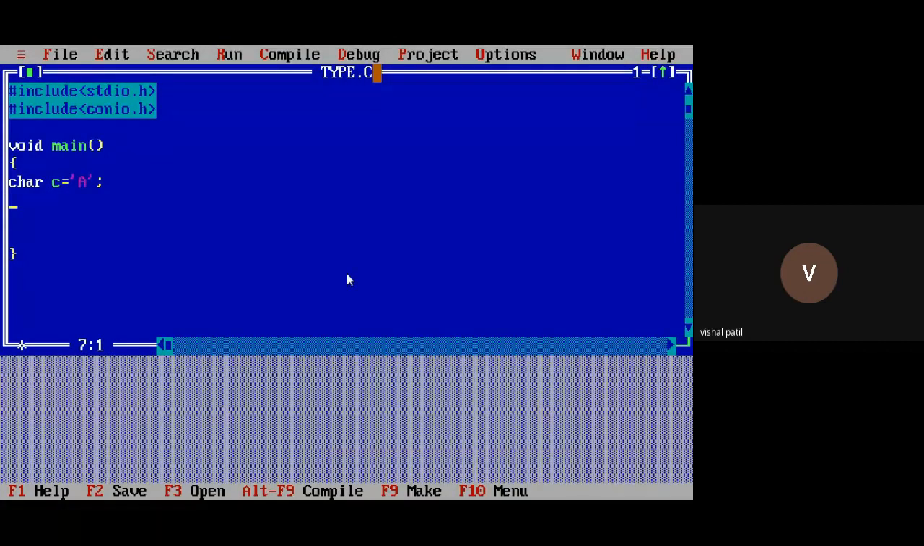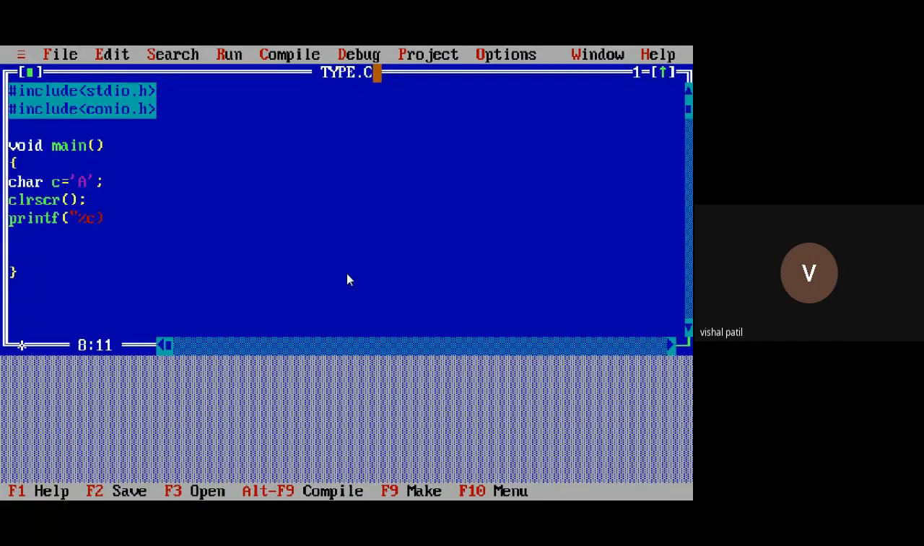So after declaration of the variable, what is the next step? We write clrscr function to clear the screen. Then I want to display the value of c. So I'll write the printf function. What is the syntax while displaying? We write the format specifier. What is the format specifier for character?